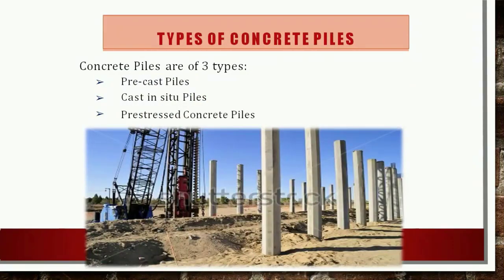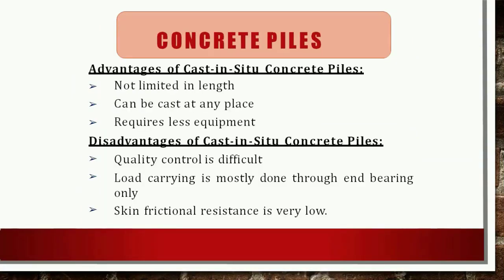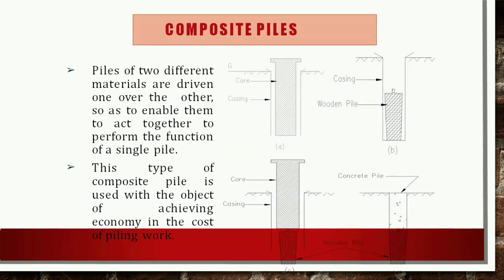So next is the concrete pile. It is classified into precast piles, cast in situ piles, and pre-stressed concrete piles. The cast in situ concrete piles are formed by first boring holes in the ground and then concreting the hole. Casing tubes are used for concreting. If the hole is filled with plain concrete only, it is known as a pressure pile. The load carrying capacity of a pile may be increased by providing an enlarged base, that is, by making a bulb at the base.